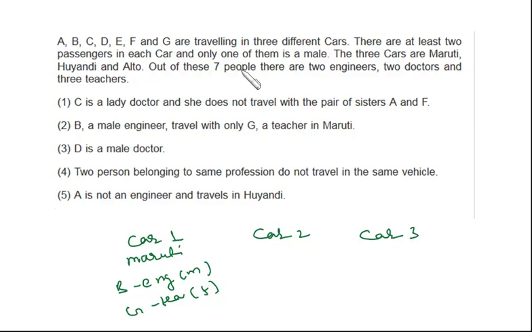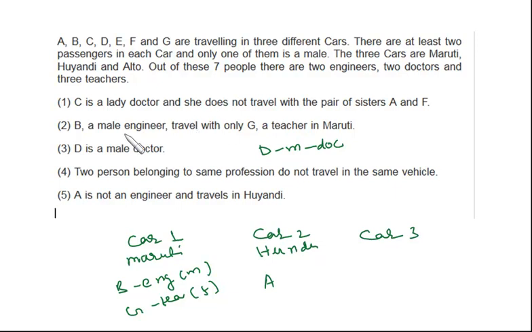Now next, D is a male doctor. So D, male doctor. Two persons belonging to the same profession do not travel in the same vehicle. Okay, that means there are two doctors, so one doctor should be in car 2 and one doctor should be in car 3, because this car is already filled up. A is not an engineer and travels in Hyundai. So I assume this is Hyundai, and A travels in Hyundai.